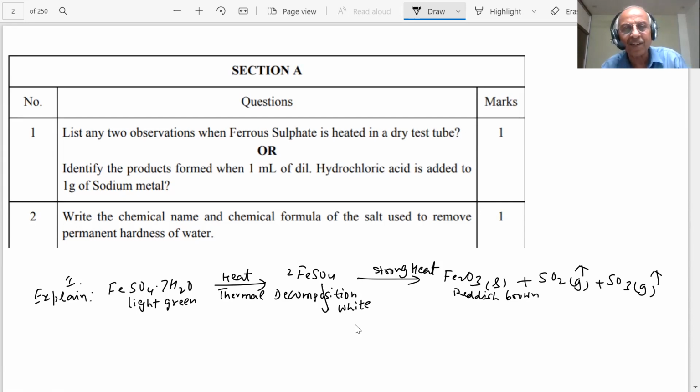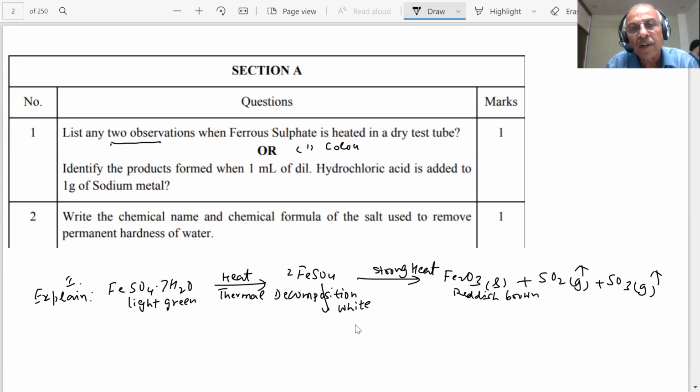This is just to explain the experiment which has been done. Now, he says give 2 observations. So what 2 observations can I give in this case?